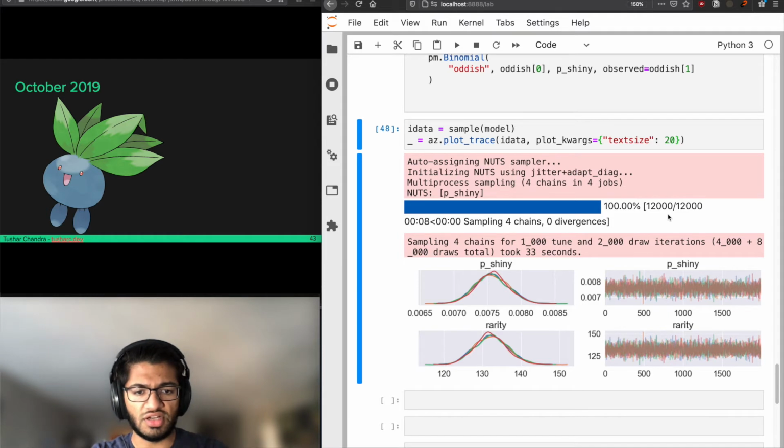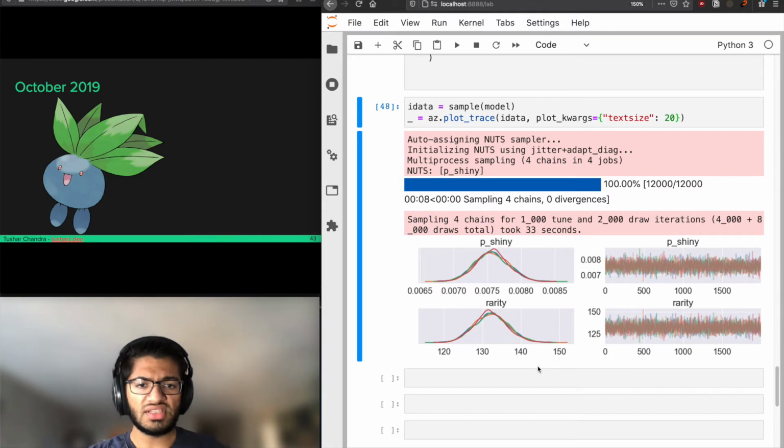So what we have here is our final posterior distribution, essentially. We believe that the rarity is probably most likely a little bit above 1 in 130. It can go as low as maybe 1 in 120 and as high as 1 in 145. At this point, I would feel very confident in saying that the shiny rate isn't 1 in 150 and is in fact a little bit higher than that, a little bit more common than that.